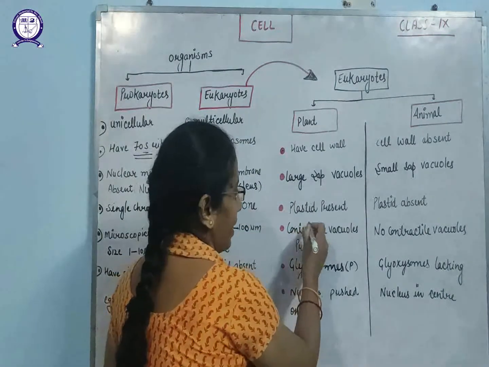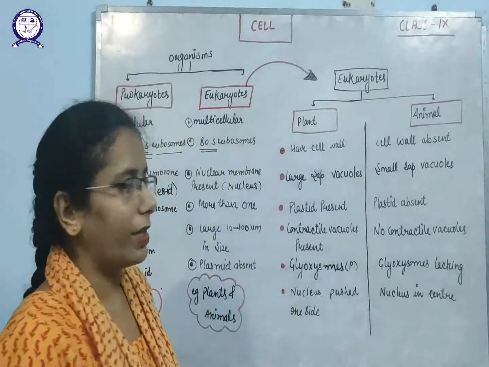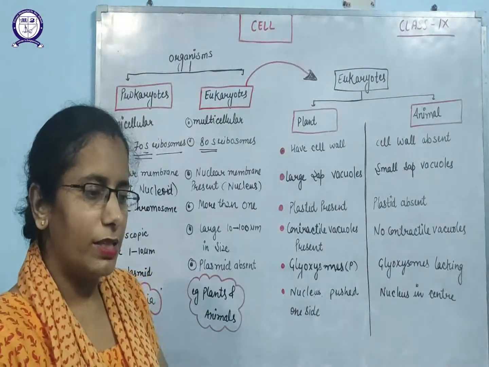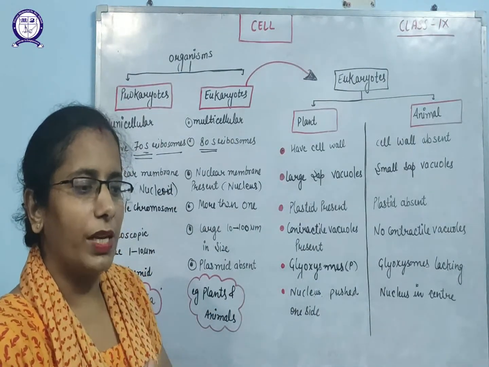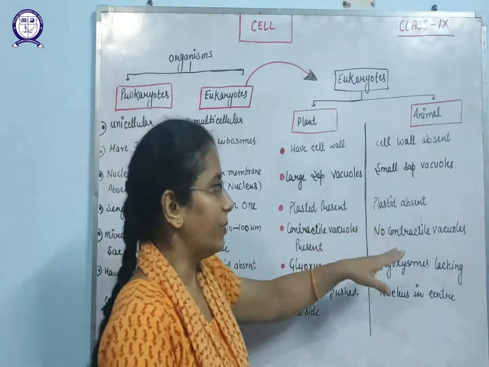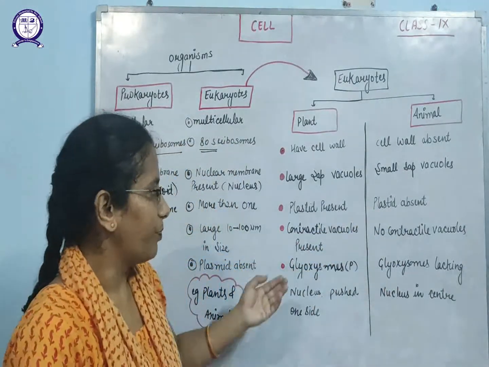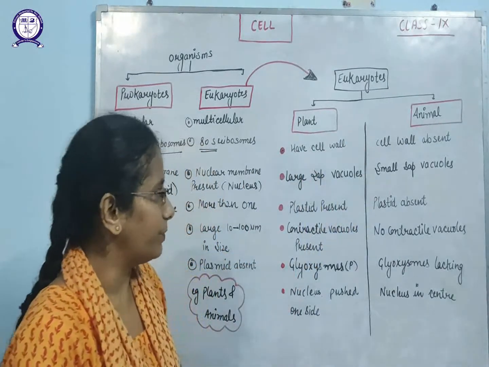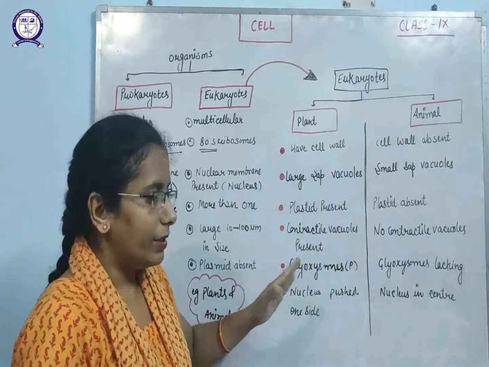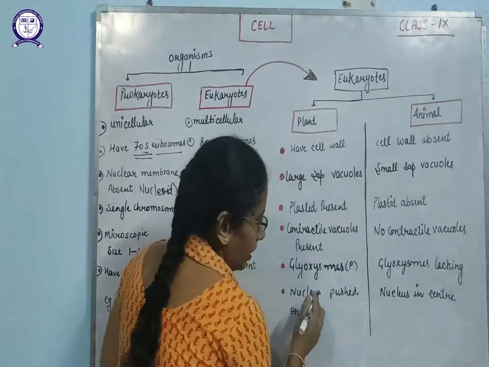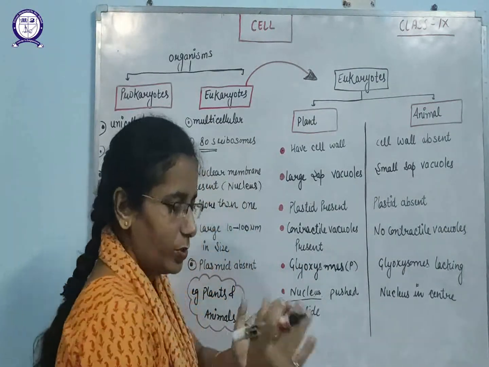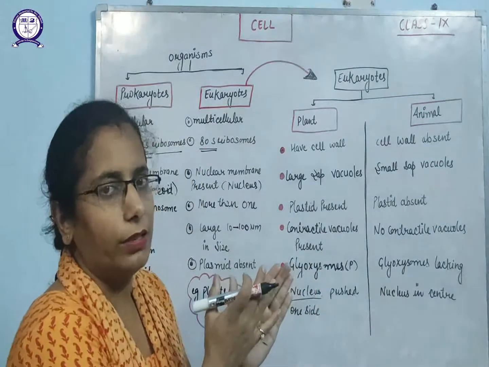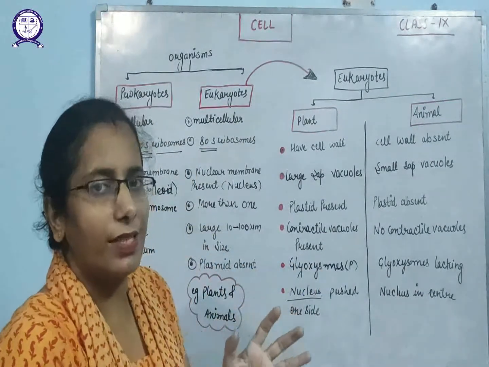Next is the contractile vacuole. Plants have contractile vacuoles, which is why they can sometimes vary in shape, and in animals no contractile vacuoles are present. Plants have glyoxysomes, while glyoxysomes are absent in animals. In plants, the nucleus is pushed to one side, that means it is not present in the center.